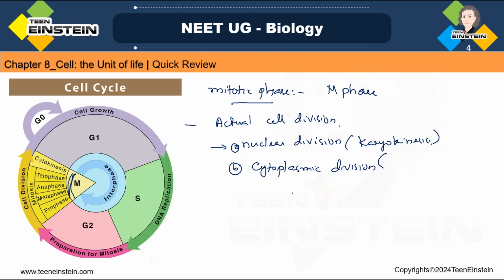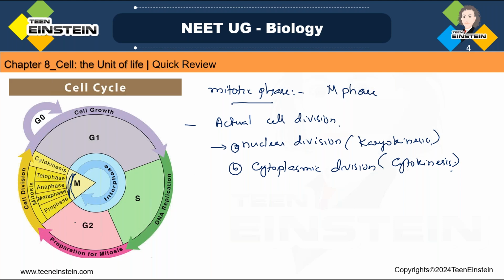Clear? So this cytoplasmic division is called cytokinesis. Okay, so here karyokinesis and cytokinesis are taking place.